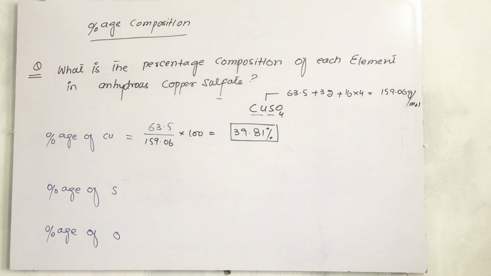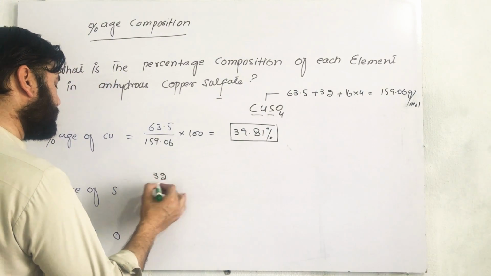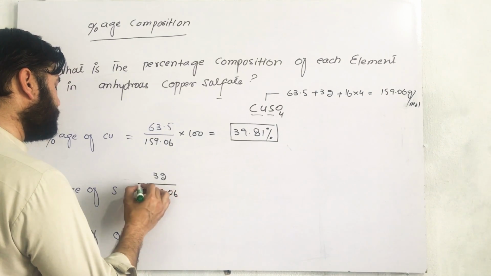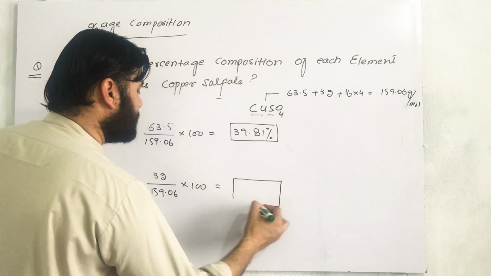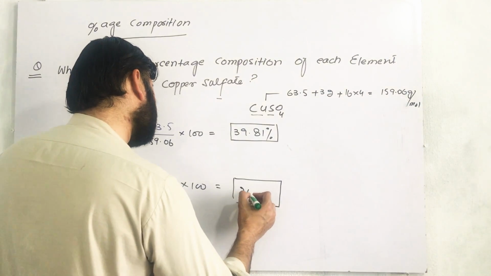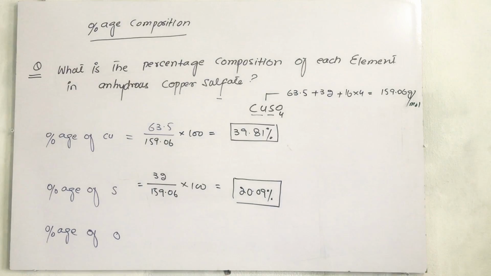Okay, now the percentage of sulfur. Of course, the molecular mass of sulfur is 32, so we can say 32 divided by 159.06 multiplied by 100. Just perform this calculation, you will get 20.09%. So 20.09% of sulfur will be present in copper sulfate.